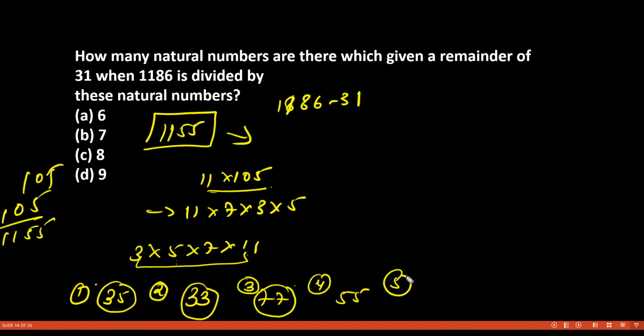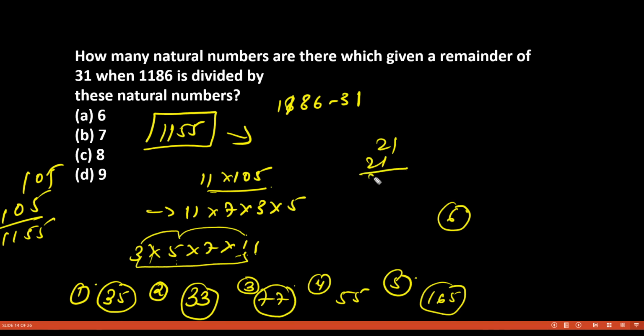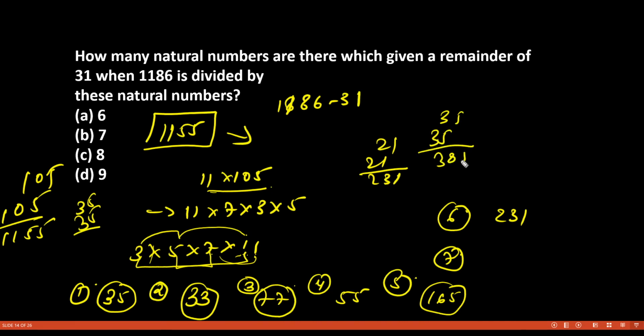Then fifth number, let us try the multiplication of 3, 5 and 11. You will get 165. This will also leave the remainder 31. Then our sixth number will be 3, 7 and 11, that is 21 into 11, which is 231. This will also leave the remainder 31. Then our seventh number will be 5 into 7 into 11, that is 35 into 11, which gives 385. We get another number that is divisible.